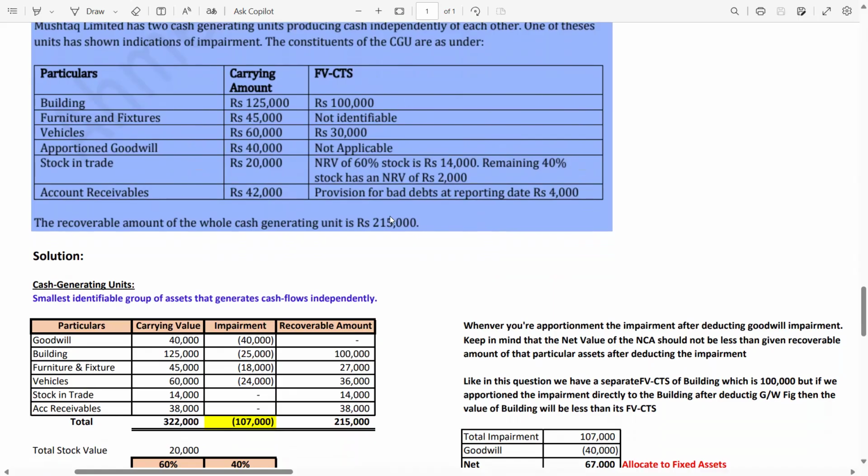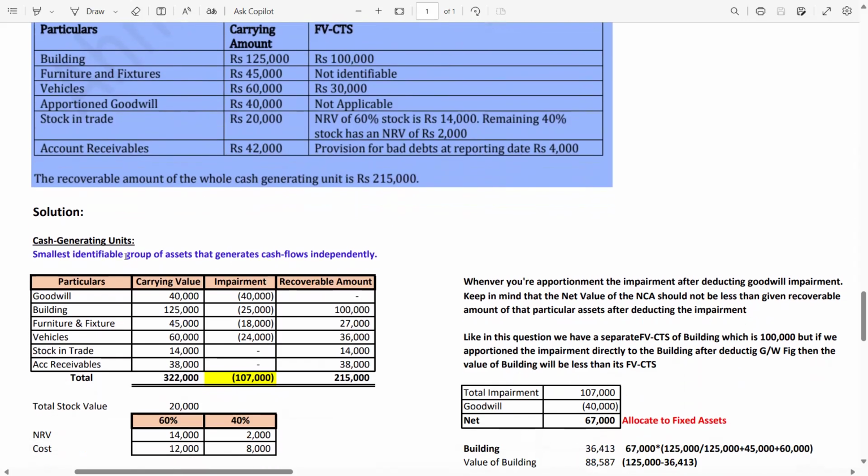And the total recoverable amount is 215,000. Let's solve this question. You have to make the table like this. In the first column: particulars, carrying value, impairment, and recoverable amount. First, you have to eliminate the goodwill. Complete goodwill. Why do we eliminate complete goodwill first?